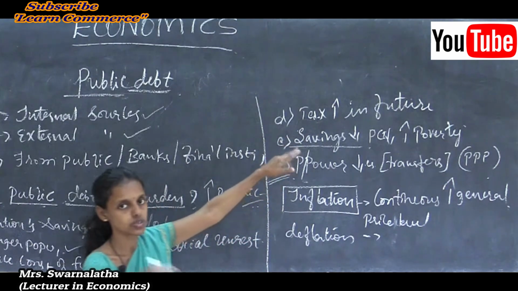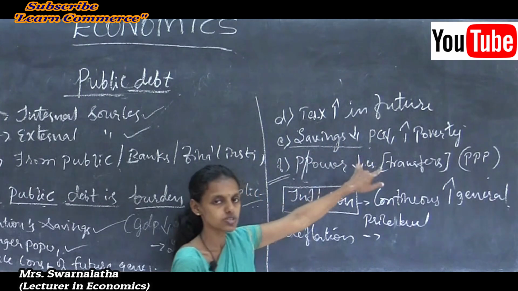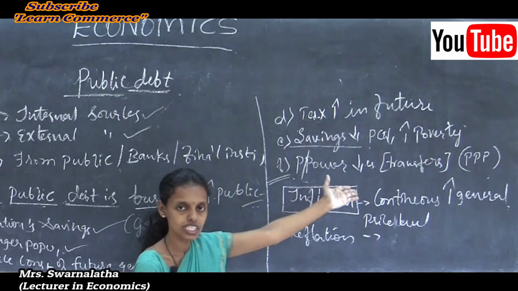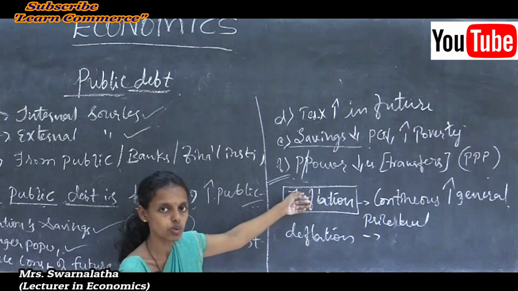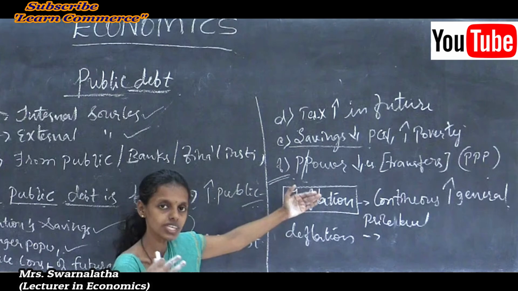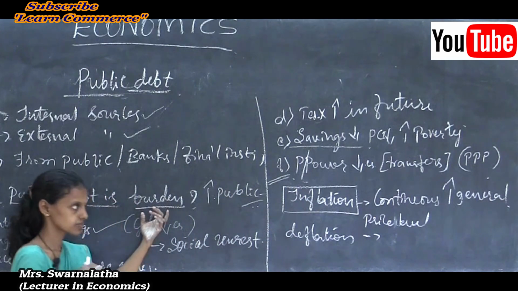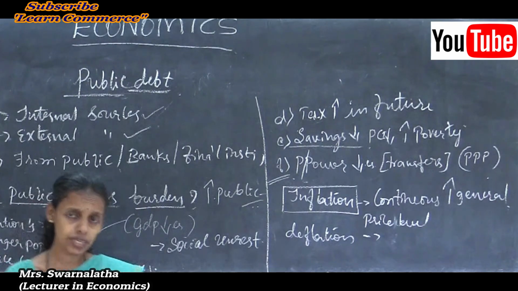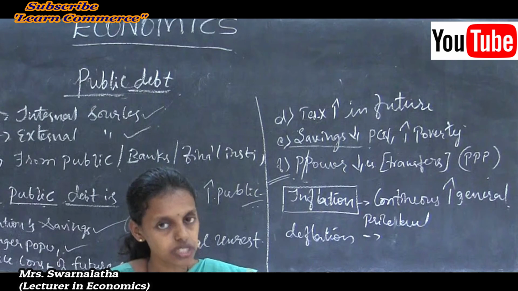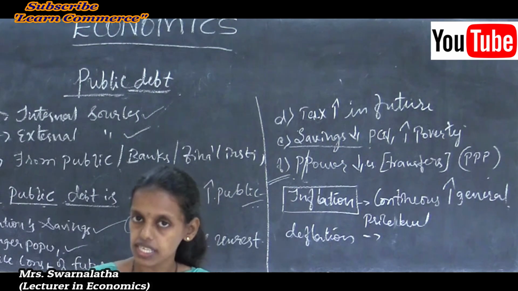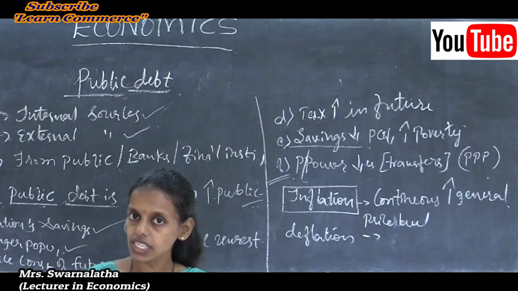Then individual savings also reduce, leading to mass poverty, a vicious circle of poverty, unemployment, low productivity, and low investment. Everything arises because of public debt. But at present, to control inflation and deflation, public debt is very essential. It is an instrument or tool for control.